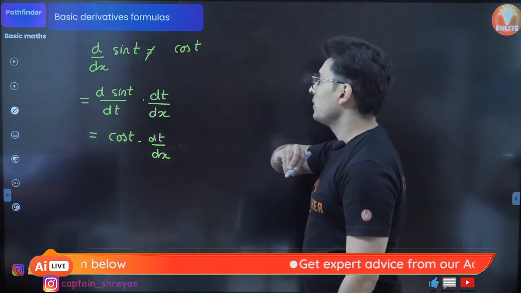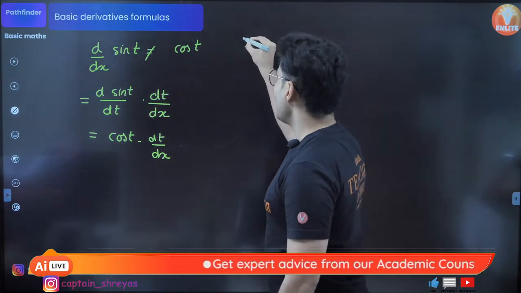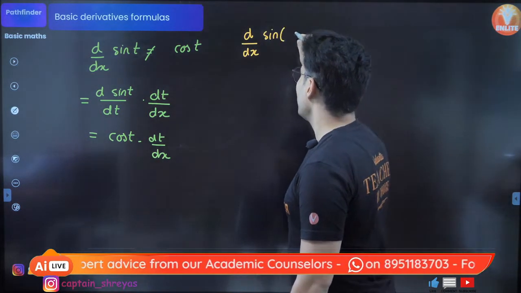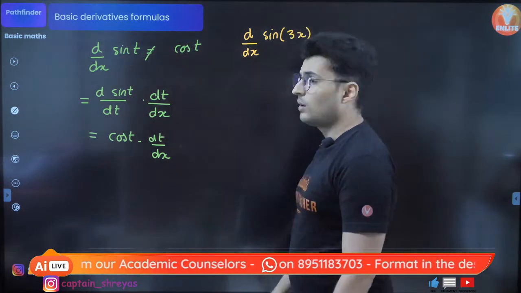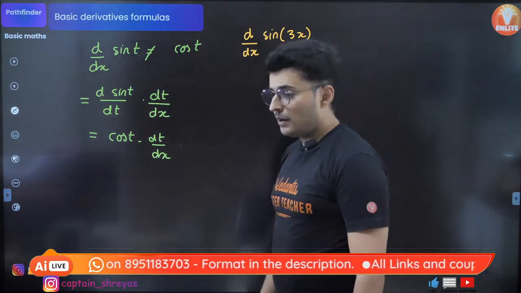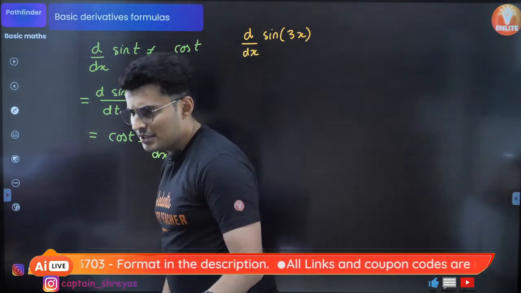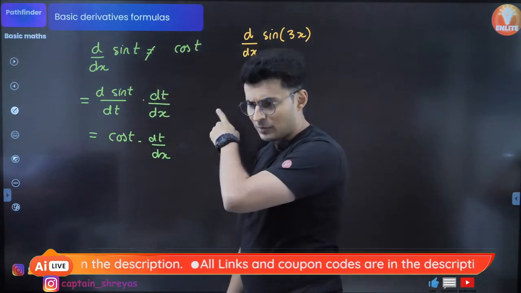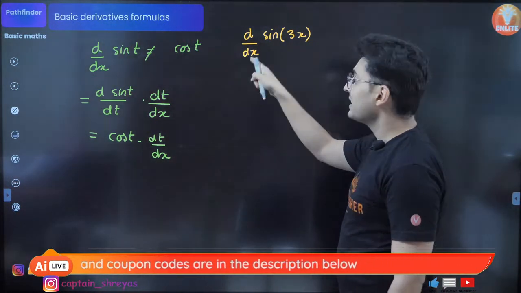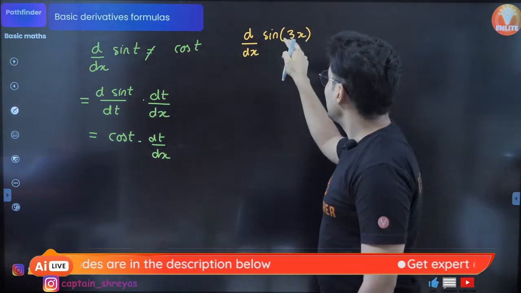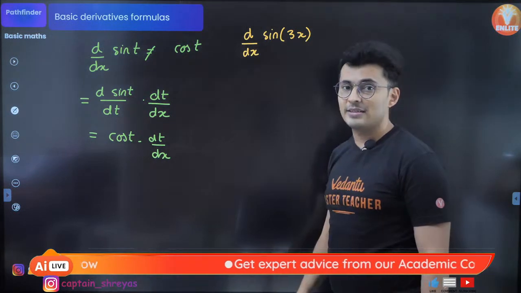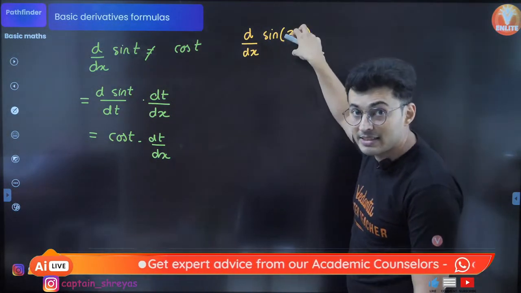All right, so what do we have over here? Imagine this: the derivative of sin 3x. The derivative of sin 3x. I know what many of you will do. Whenever you see this, it's not going to be cos 3x. Remember that, because the inside of that function is not just x.